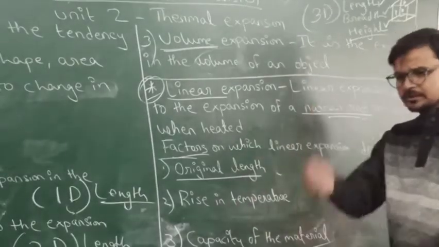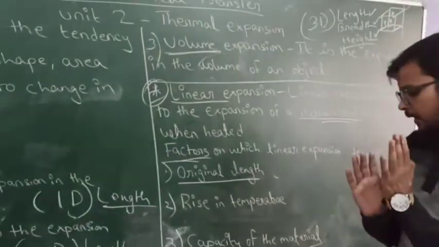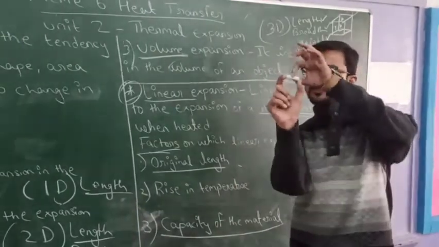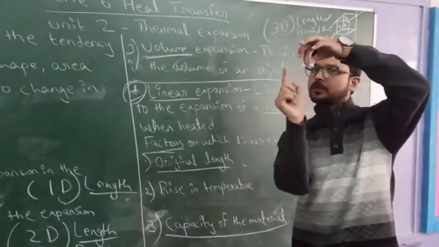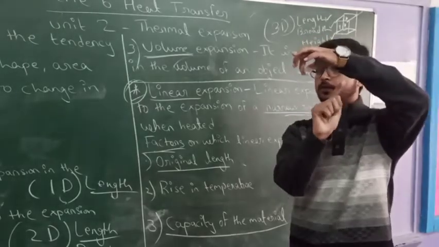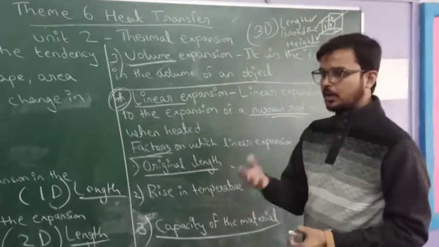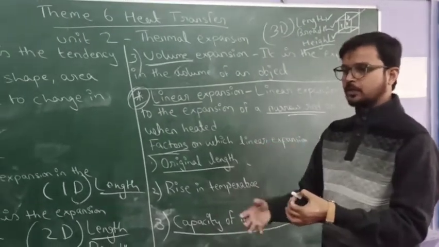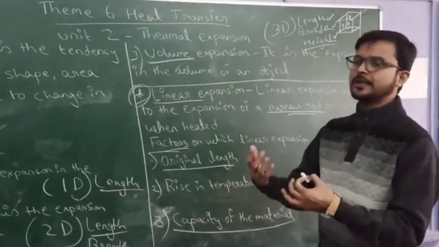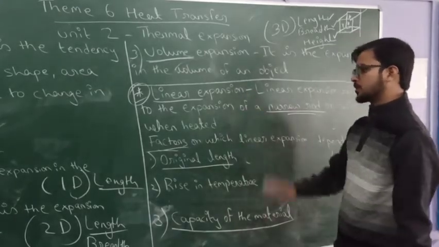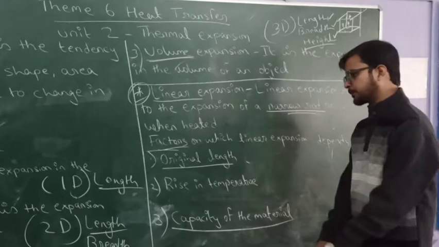Suppose this is your rod. When we provide heat to it, it will increase in length, maybe on this side or maybe on this side. That means when heat is provided to any body, the body changes in only length. This type of expansion is called linear expansion. And what does linear expansion depend on?